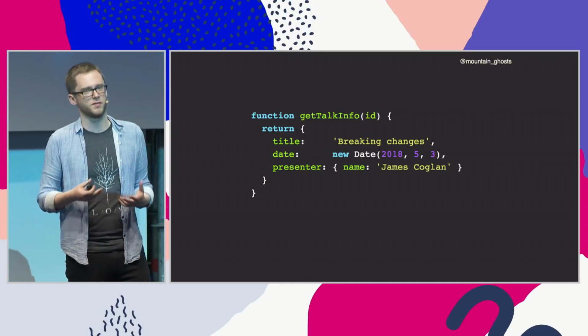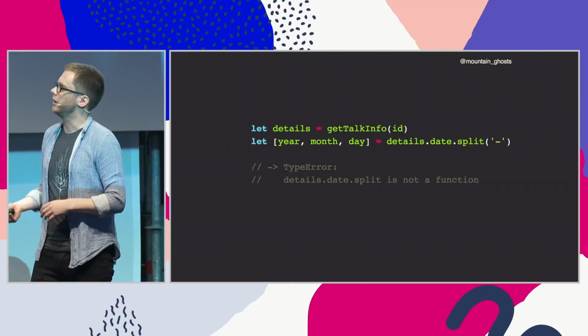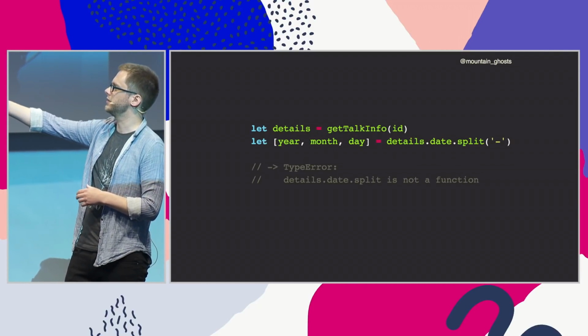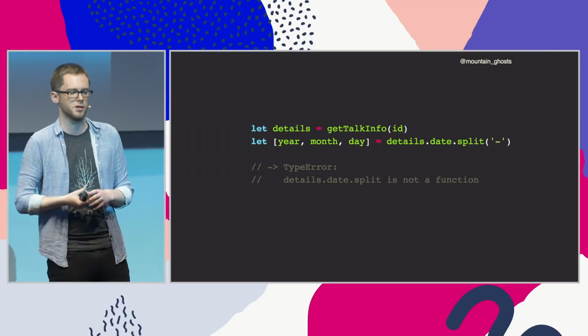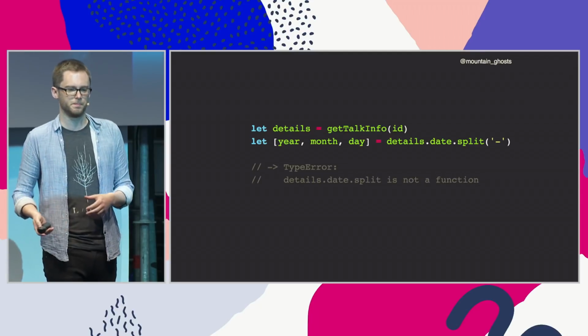Likewise, changing the types of existing fields is likely to break existing programs. So for example, if we were calling getTalkInfo and then splitting the date field on dashes to break the date into its component parts, that will no longer work because a date object doesn't have a split method.